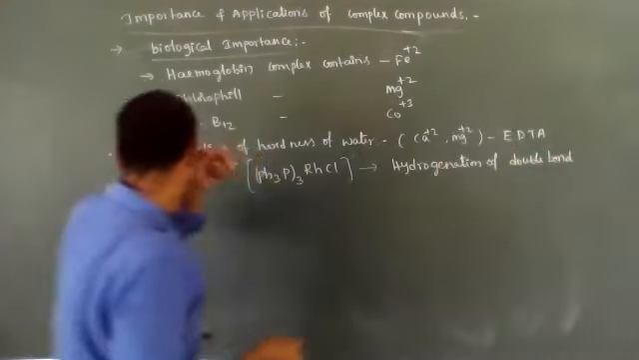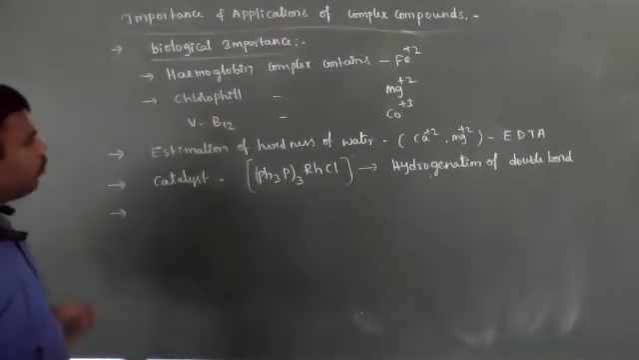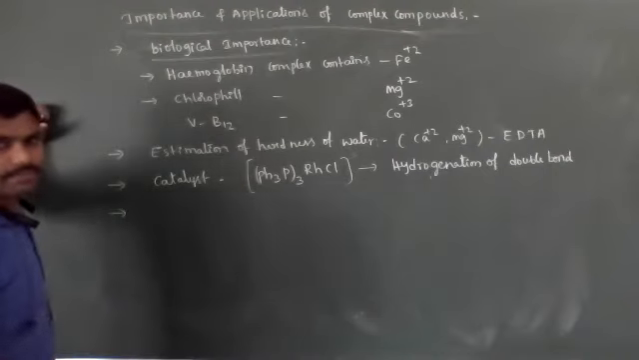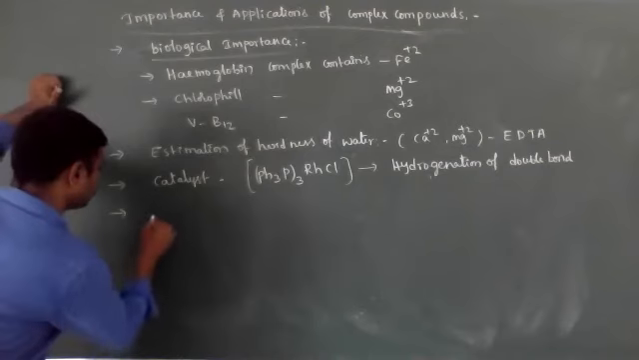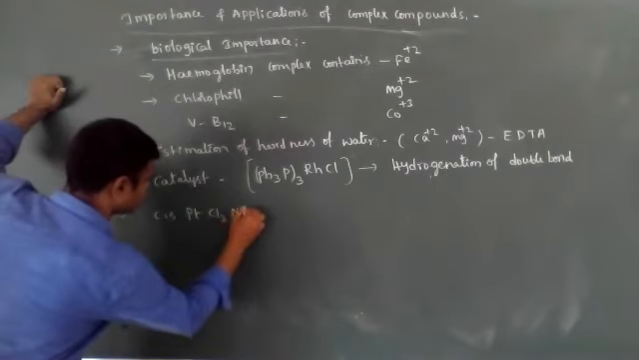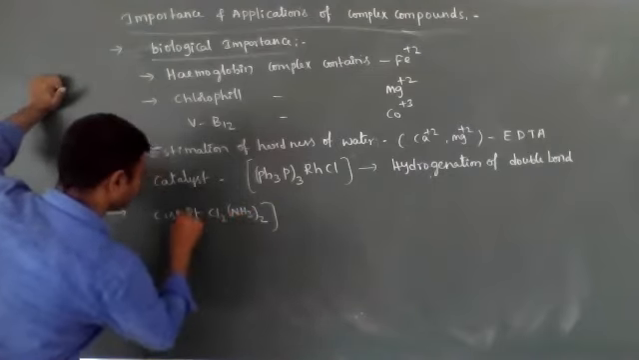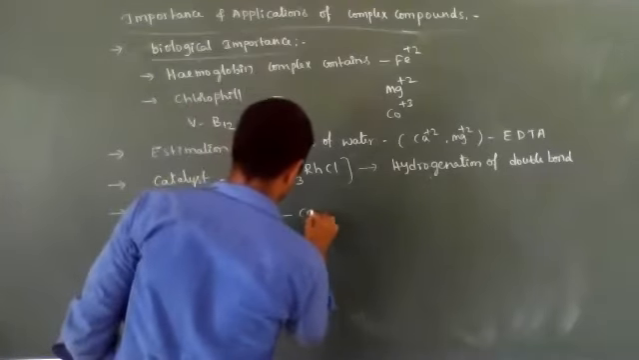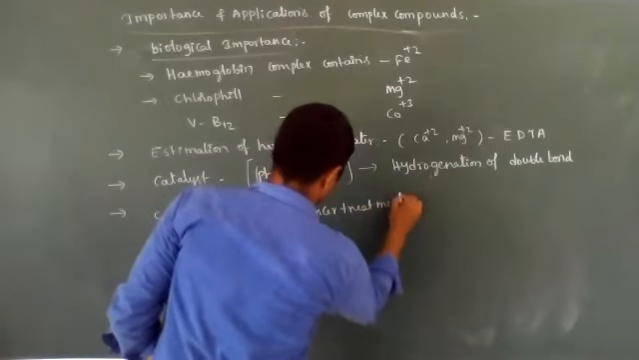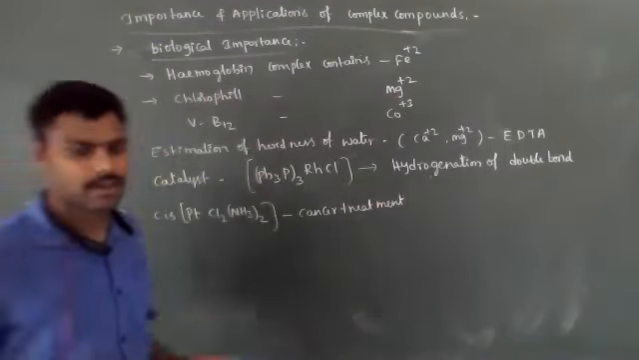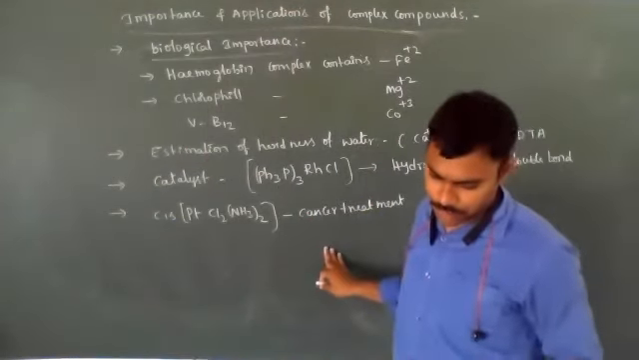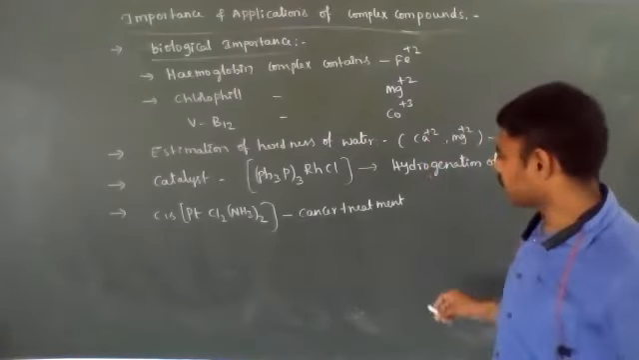Another importance of complex compounds is in medicinal chemistry, or for medicines. For example, cis-PtCl2(NH3)2 is used for cancer treatment. Especially cisplatin, or cisplatin complexes, are used for cancer treatment.